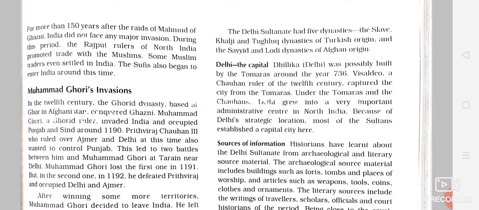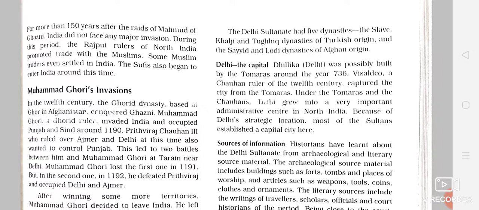One thing has to be noticed, that during that time in India, who was ruling in North India and South India? In North India, Rajput rulers were ruling prominently. And in southern India, we had various rulers like the Cholas, who were the main rulers, followed by the Pallavas. They were the main rulers ruling in South India.